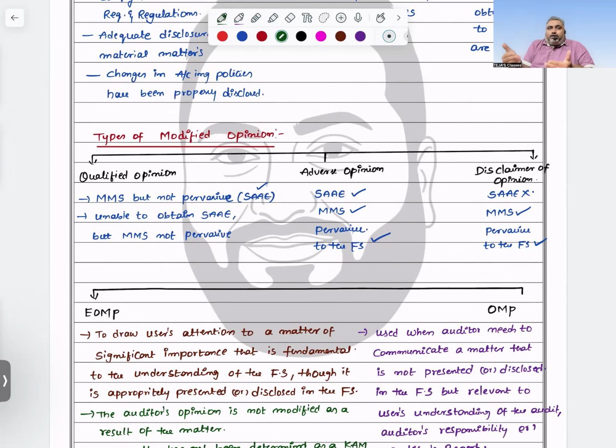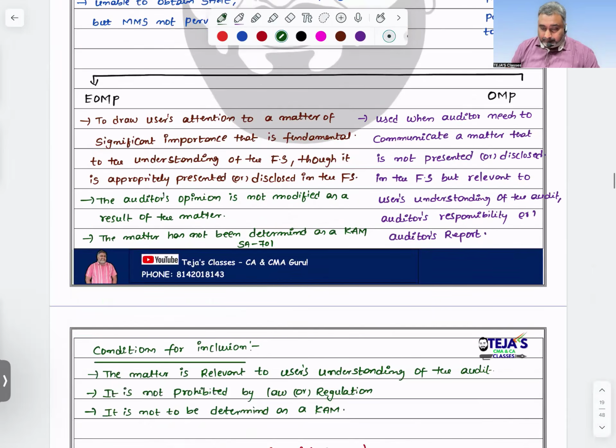To enhance the audit report, I am including this matter in my other matter paragraph. But once again, this is not a key audit matter and this should not be prohibited by law. And because of this, the general public should not be panicked. Then that particular matter should be included under the other matter paragraph. These are the reporting points.